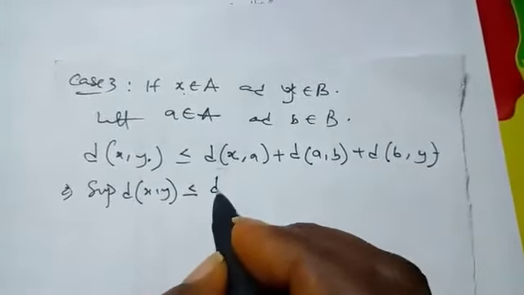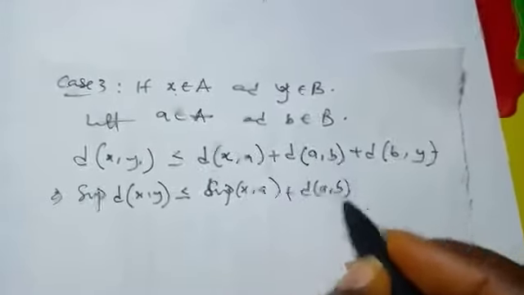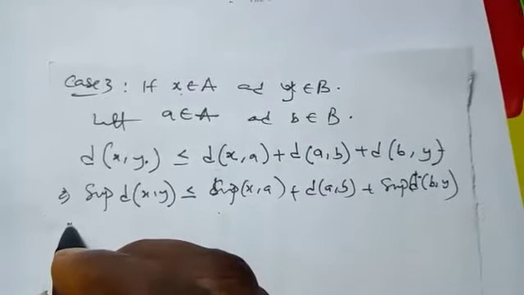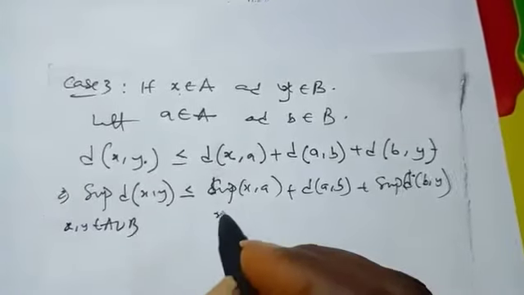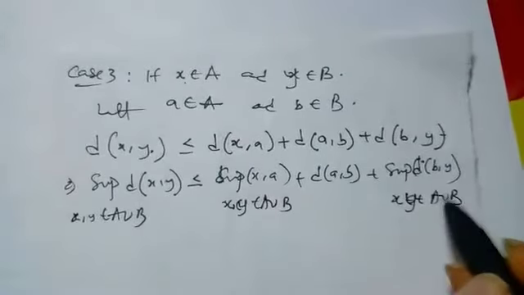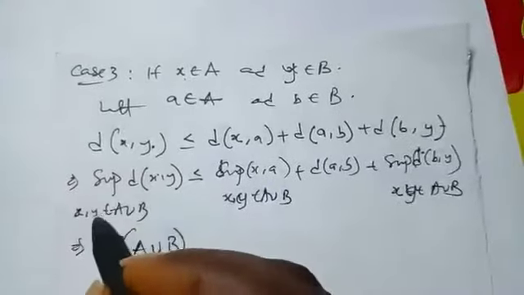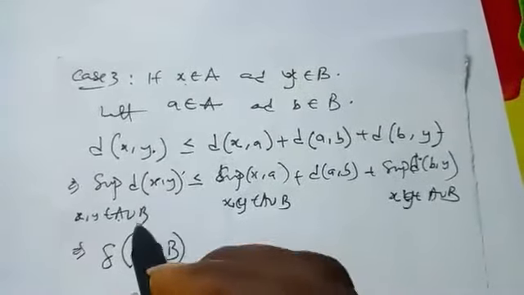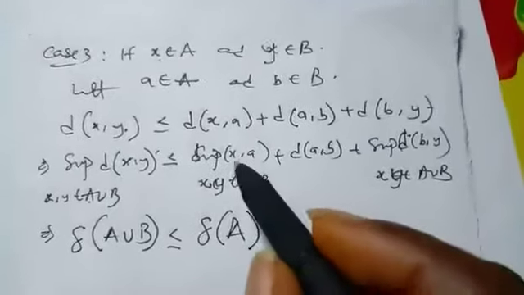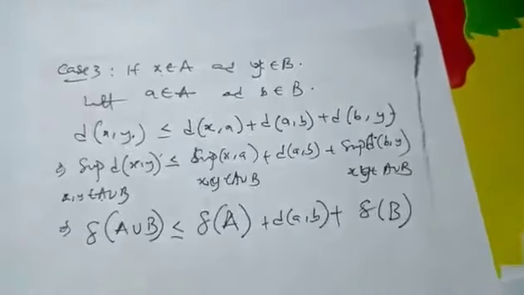If you put supremum on both sides, this is sup of d of S, a, plus, I don't need to put supremum on d of a, b because it is independent of S and Y, plus the supremum of the distance of b, Y. Here our S, Y belongs to A union B. And by definition, this is simply delta of A union B. Because S is in A, Y is in B, this is less than or equal to, this is the diameter of A now, because S is in A, plus d of a, b, plus this supremum will simply be the diameter of B.